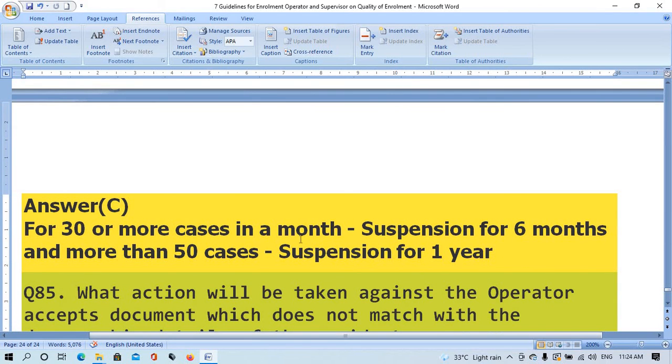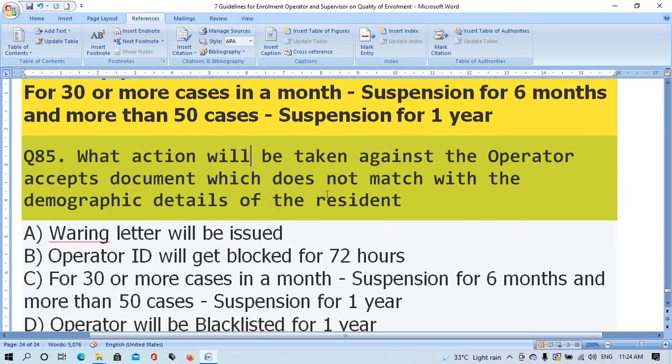Question number 85. What action will be taken against the operator for accepting a document which does not match with the demographic details of the resident? Option A, warning letter will be issued. Option B, operator ID will be blocked for 72 hours. Option C, for 30 or more cases in a month suspension for 6 months and more than 50 cases suspension for 1 year. Option D, operator will be blacklisted for 1 year.